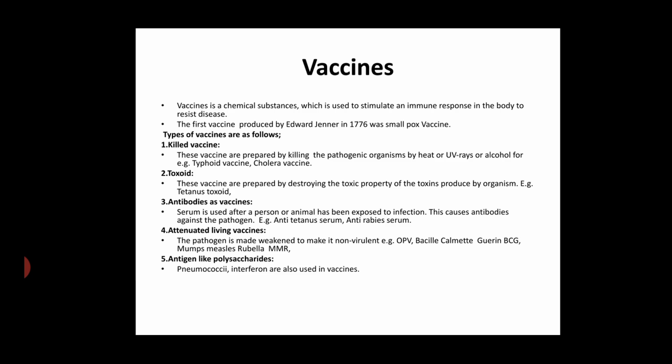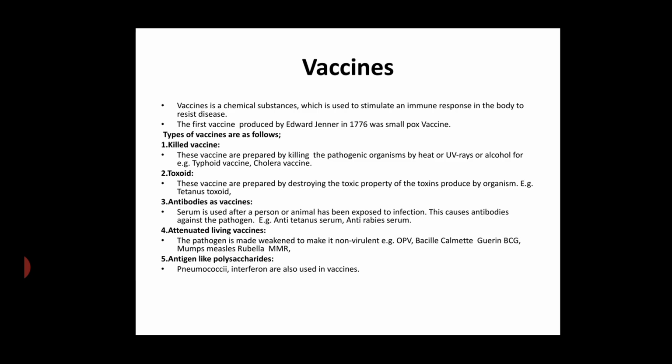Vaccine is a chemical substance which is used to stimulate an immune response in the body to resist a disease. The first vaccine, produced by Edward Jenner in 1776, was the smallpox vaccine. There are 5 types of vaccine. They are killed vaccine, toxoid vaccine, antibodies vaccine, attenuated vaccine, and antigen vaccine.